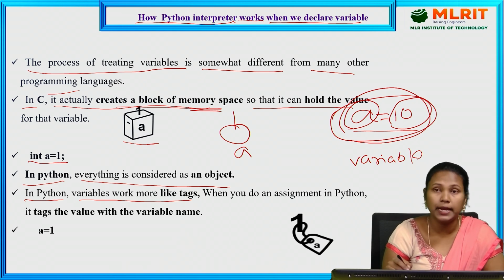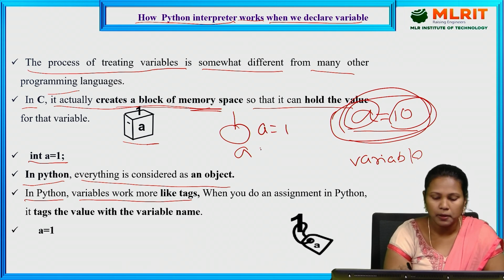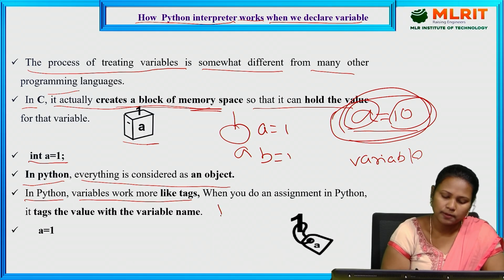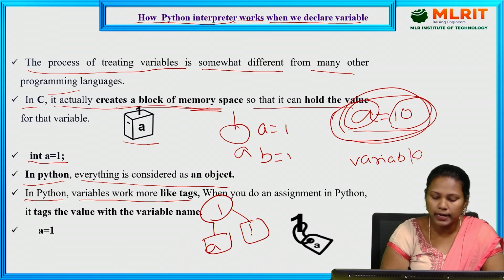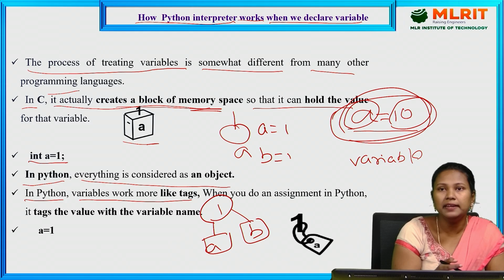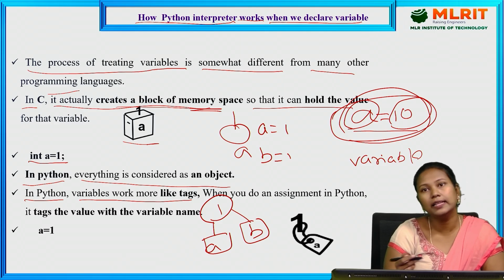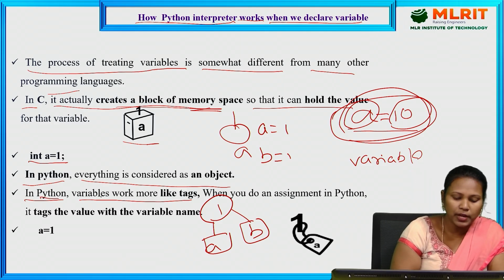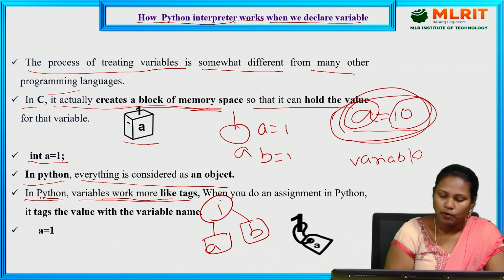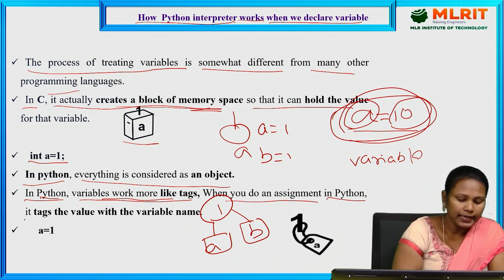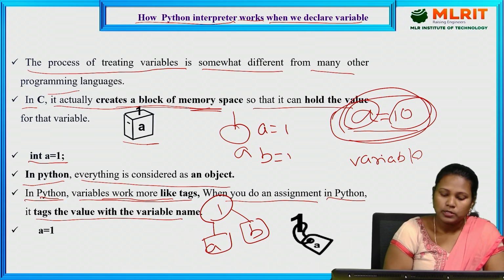For example, I am creating another variable. A is equal to 1, B is equal to 1. So it tags: 1 is there, A holds the value, and B contains the same value. It does not create a new memory space for B. In C, that would be a wastage of memory, but in Python it uses the same memory space for tagging the other variable also. So in Python, variables work like tags. When you do an assignment in Python, it tags a value with the variable name. So we are tagging a value to the variable name.